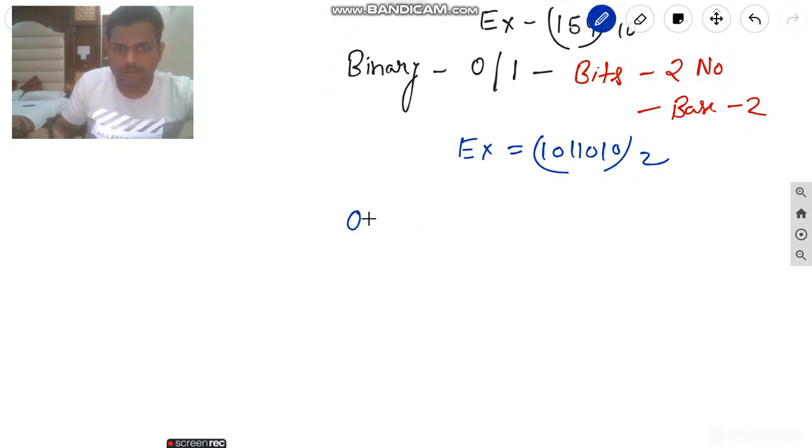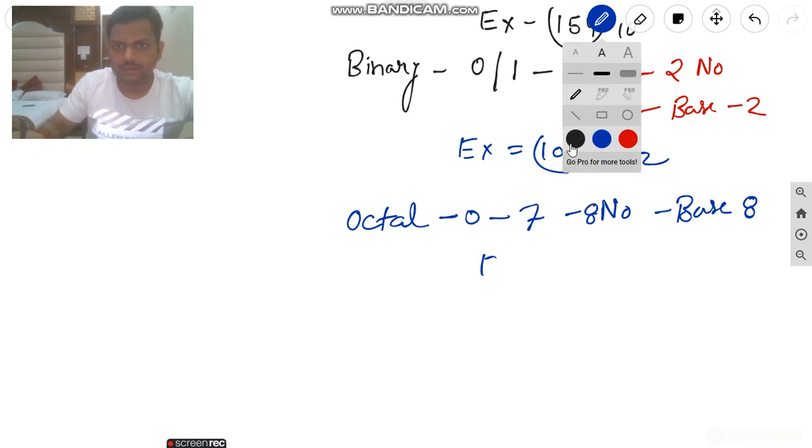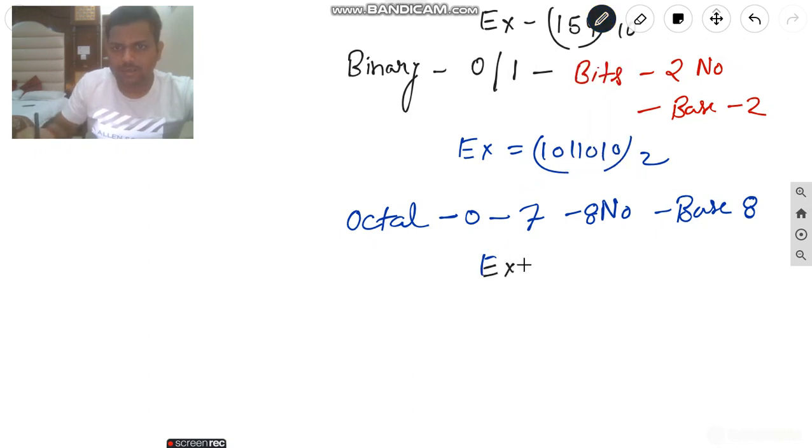Then we will move to the next one, octal. There are 8 numbers, 0 to 7, and the base is 8. For example, 1 3 5.